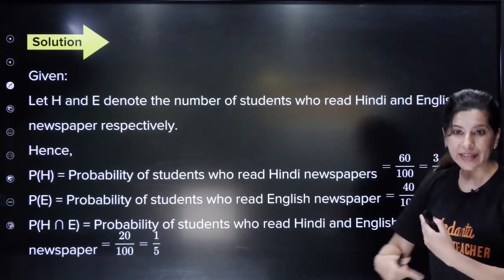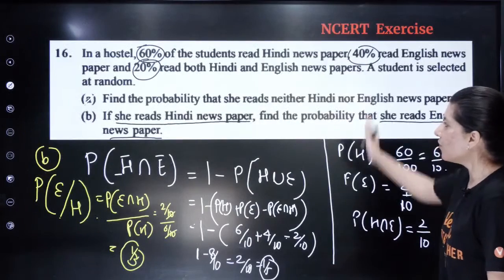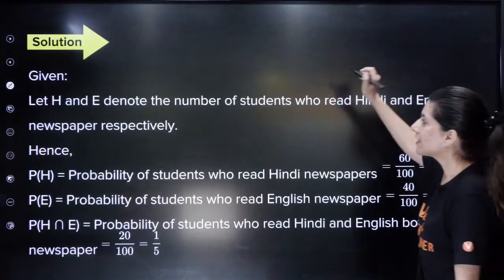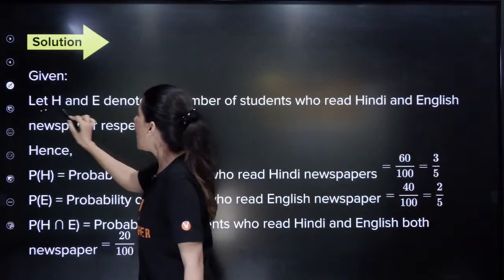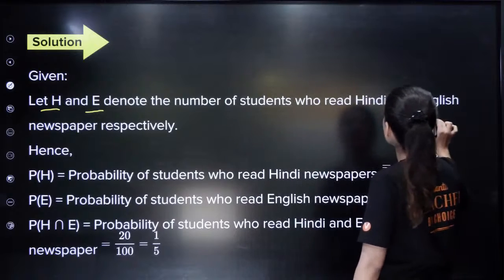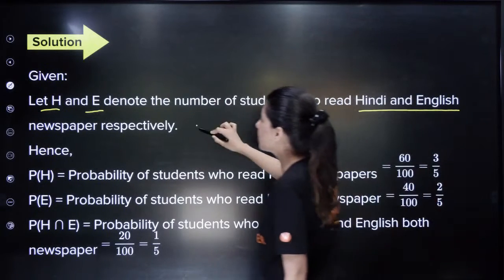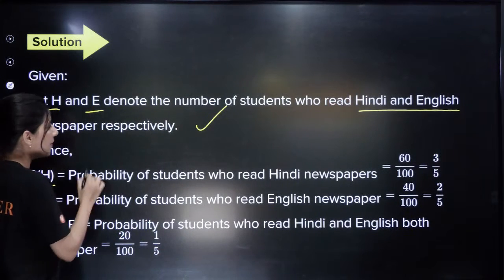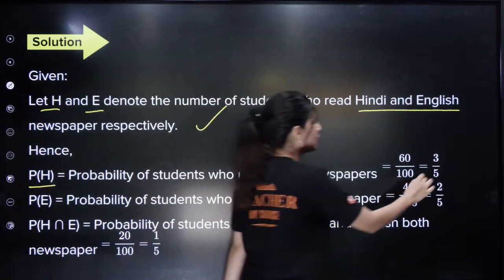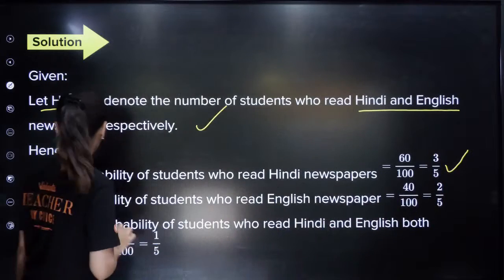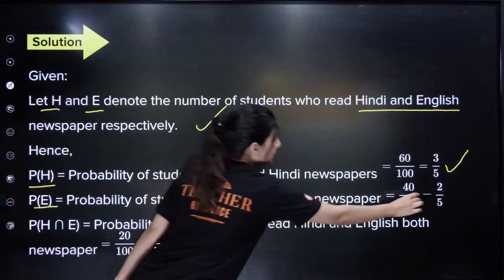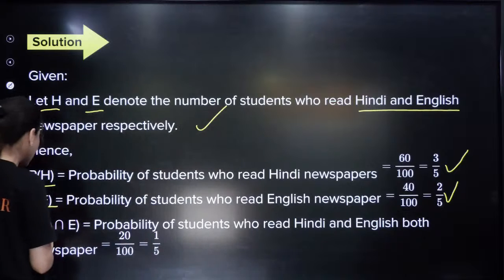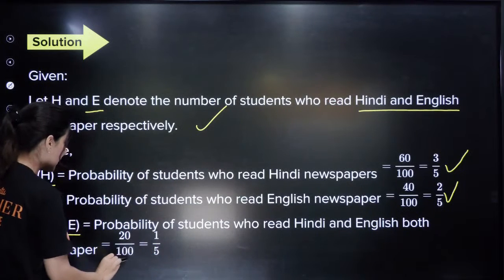So overall, we have done the two parts. Now understand how we write. Let H and E denote the students who read Hindi and English newspaper respectively. Hence, probability of H is 6 by 10, probability of E is 2 by 5, and the intersection, meaning they read both newspapers, is 2 by 10.